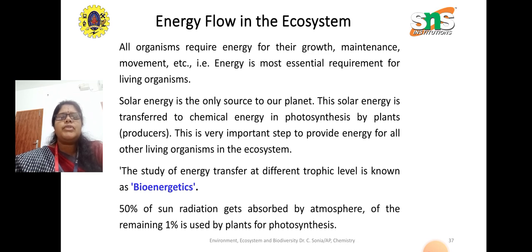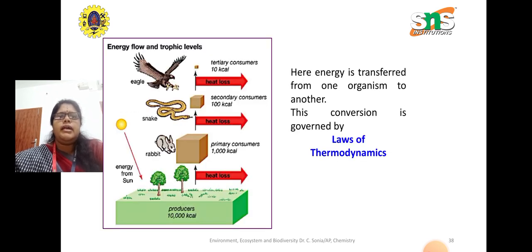Okay, so plants play a very vital role in the energy balance and the survival of the ecosystem. The study of the energy transfer at different trophic levels is known as bioenergetics. So it is a biological process, and there is an energy transfer in the process. So it is called bioenergetics. 50% of the sun's radiation gets absorbed by the atmosphere. Of the remaining, 1% is used by the plants for photosynthesis. So here the energy is transferred from one organism to another. This conversion is governed by the laws of thermodynamics.